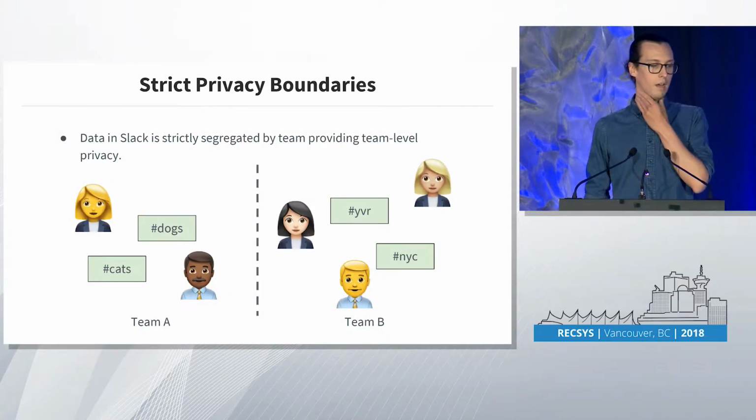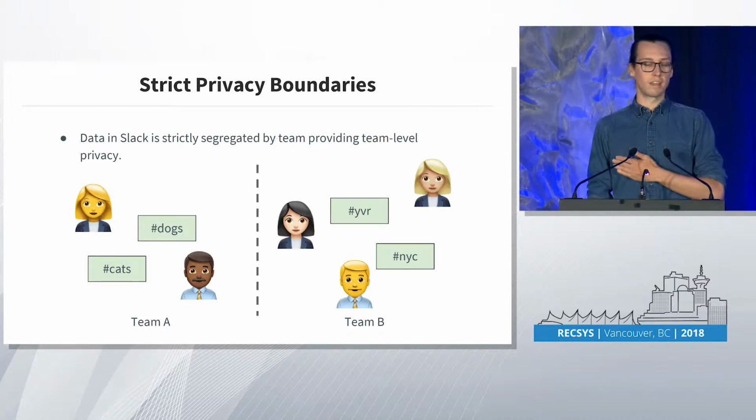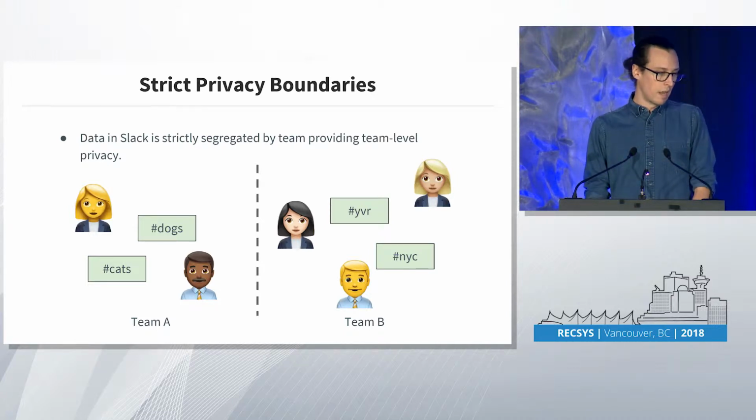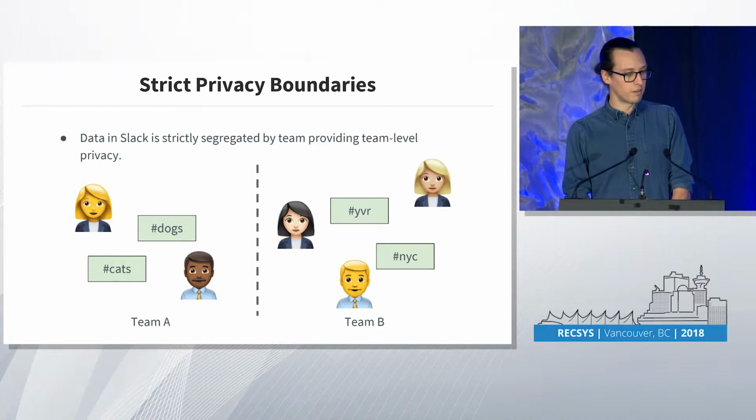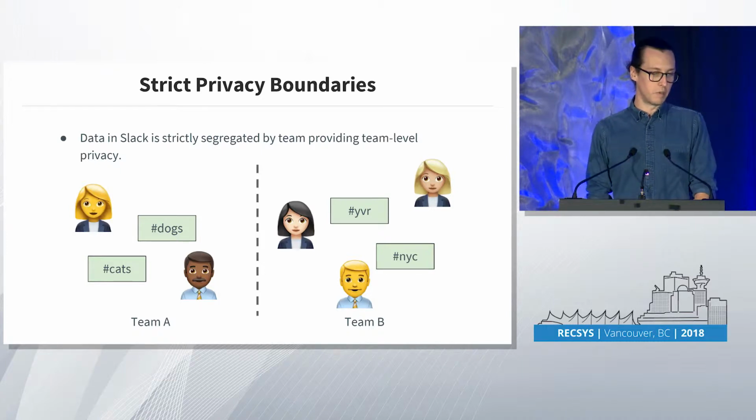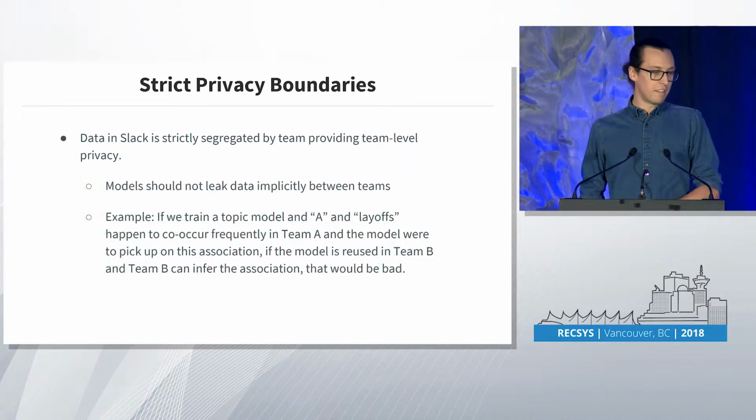The second characteristic is, like I said, these strict privacy boundaries that exist between teams at Slack. And so data at Slack is strictly segregated by team. If someone says something very secret in Team A in the dogs channel, we really don't want it to leak in Team B.